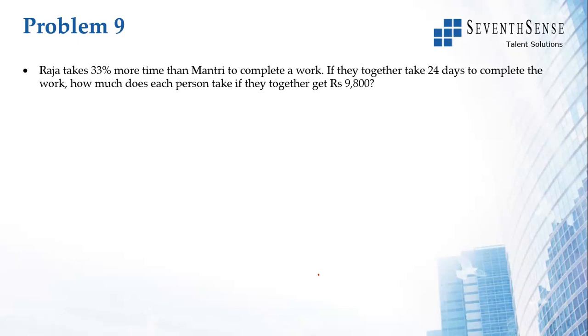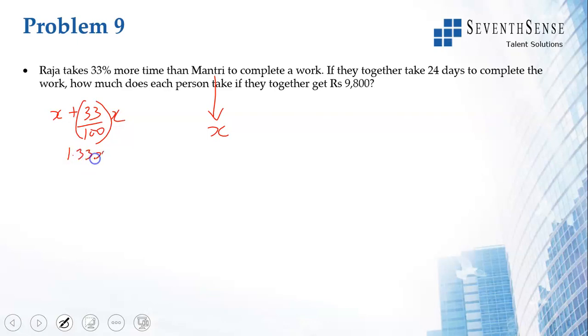Raja takes 33% more time than Mantri to complete a work. If they together take 24 days to complete the work, how much does each person take if they together get 9,800? So it has some ratio proportion also included. Raja takes 33% more time than Mantri, which means if Mantri is taking x, Raja will take x plus 33 by 100 into x, meaning 1x plus 0.33x is 1.33x. I can also write it as 4 by 3x.